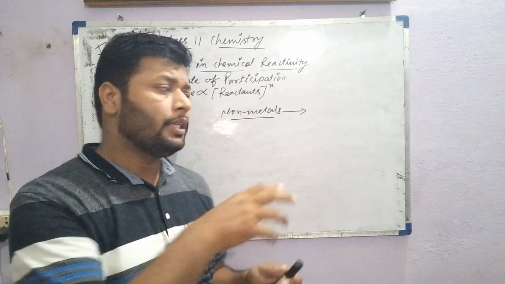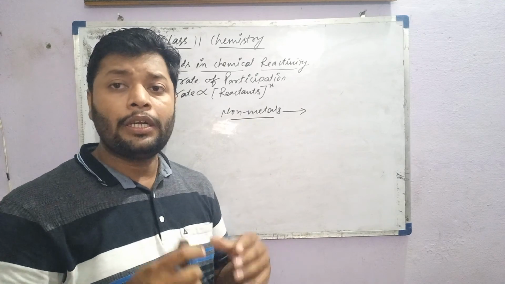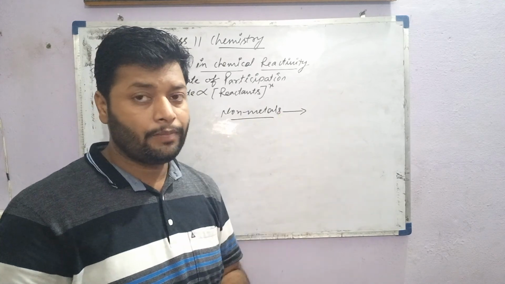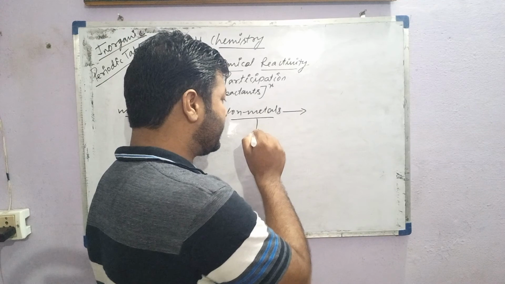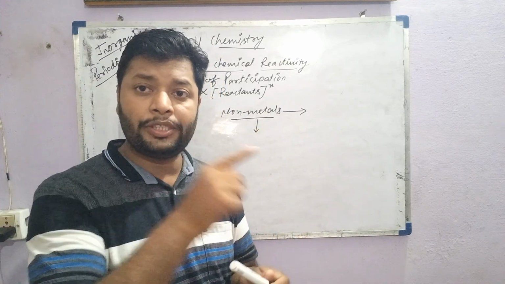Because of these reasons, the nonmetals are generally more reactive along the period, and down the group the reactivity decreases because of the opposite reasons.